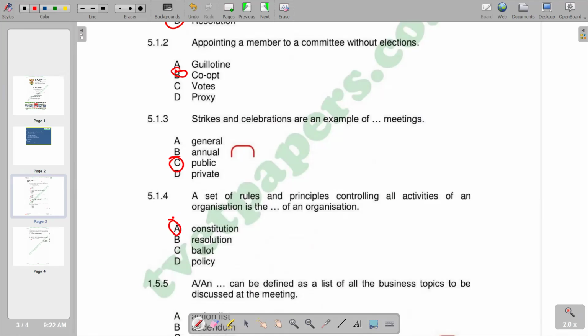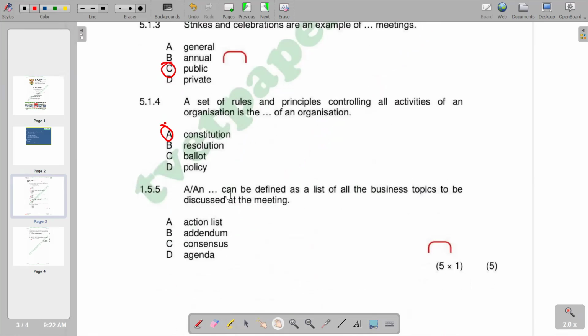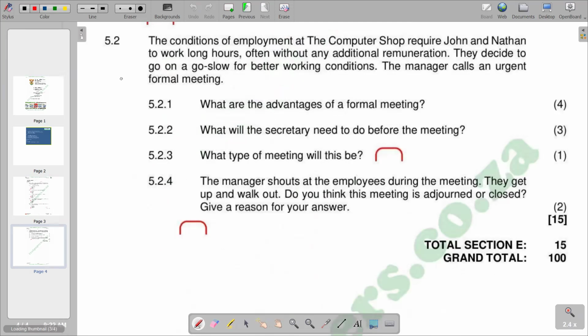So we have 5.1.5. An agenda can be defined as a list of all the business topics to be discussed in the meeting. As we know that this is an agenda, we have D as the correct response. So I'm moving on to the next part whereby we are looking at 5.2.